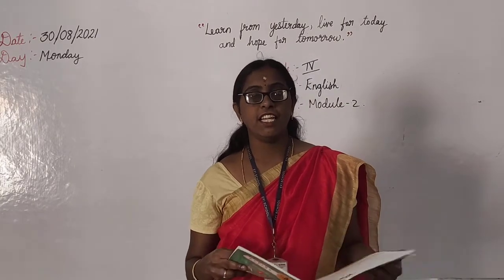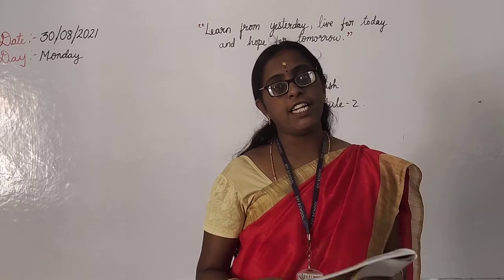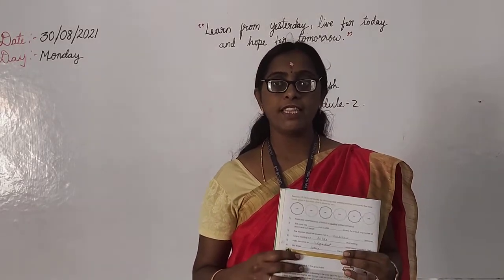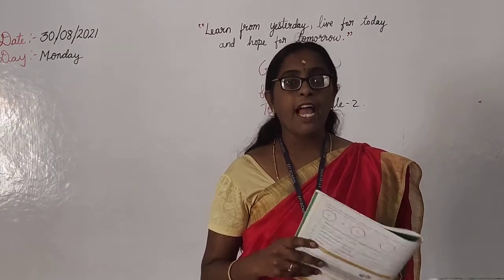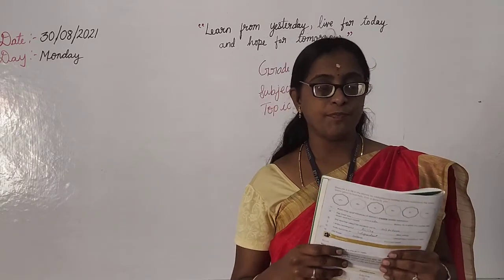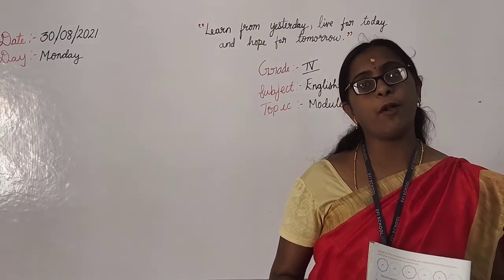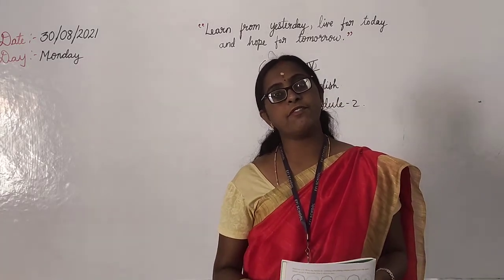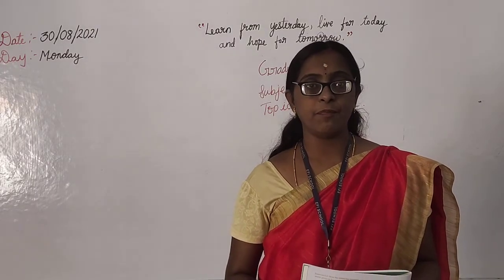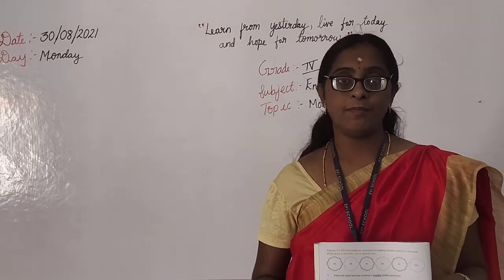You know common noun, right? What is a common noun? A general name which is given to a person, place, animal or a thing. And it begins with a small letter only. It doesn't begin with a capital letter. Then proper nouns. What are proper nouns? Proper nouns are a specific name given to a person, place, animal or a thing. Always the proper noun starts with a capital letter.